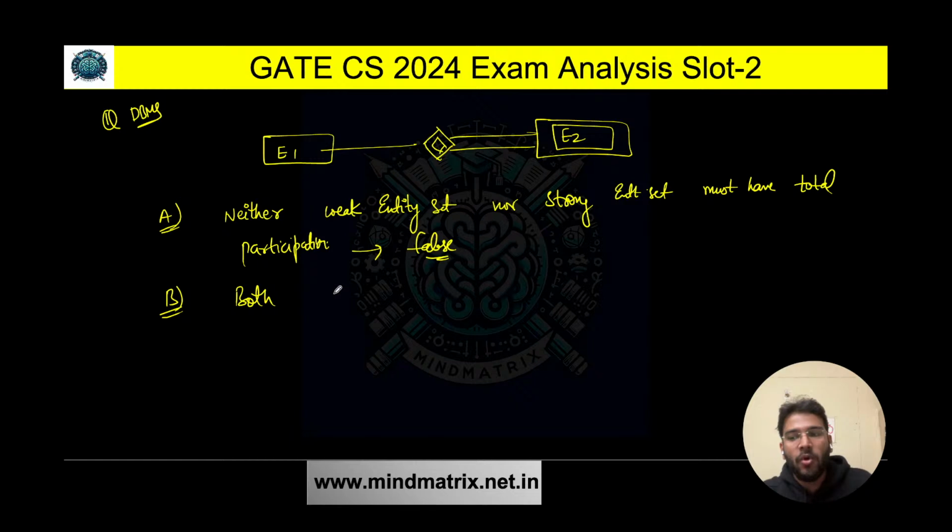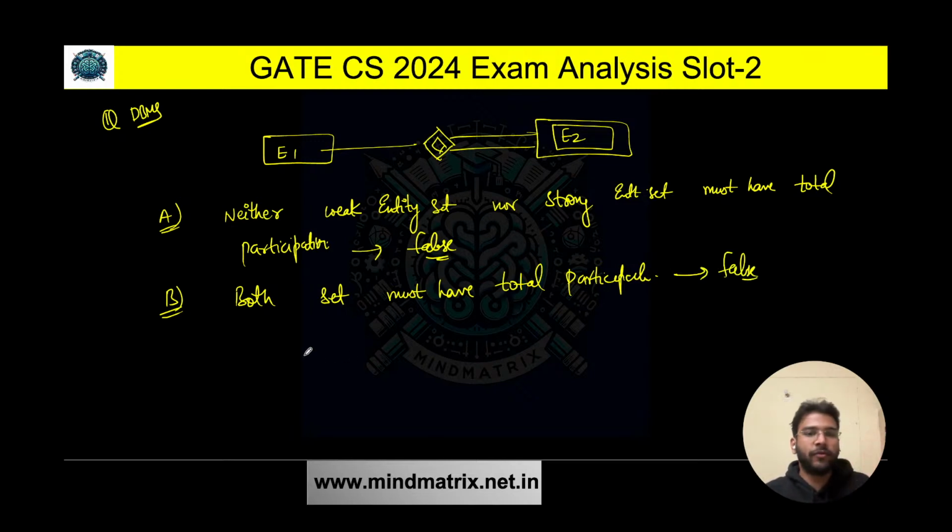Option B says both entity sets must have total participation. No, it is not mandatory. Yes, a weak entity set must have total participation, but it is not mandatory for a strong entity. It may or may not have. That's why this is also false.